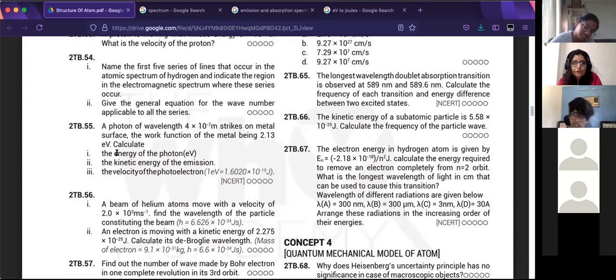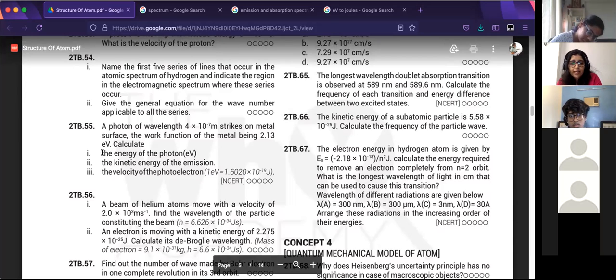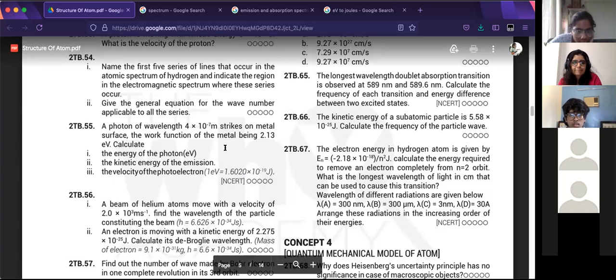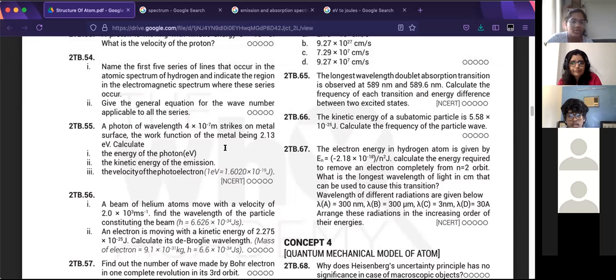The first thing, figure out what all are given. Here also you're given the wavelength, but directly in meters, so that saves you some trouble. It strikes a metal surface, you're given the work function in electron volts, and you need to calculate the energy of the photon in electron volts. So how would you do the first one? Find the energy using the wavelength and divide it by the value given. Yes, use the conversion, 1 electron volt is this much, so you divide it. Do the first one, and once you find the value, we'll go on to the second part.